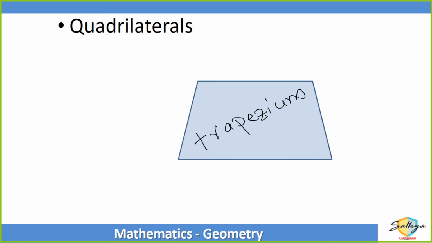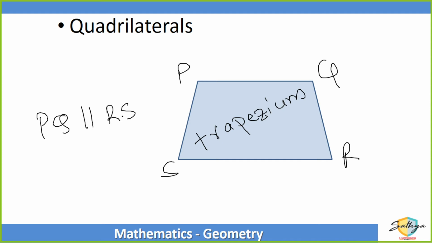It does not have any great property except that if the trapezium is PQRS, then one pair of opposite sides, that is PQ, will be parallel to RS. The other pair will not be. That's it. There is no other great property for a trapezium. The only property is that one pair of opposite sides is parallel.